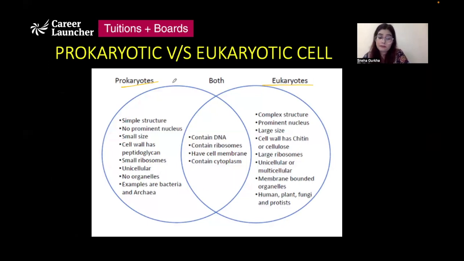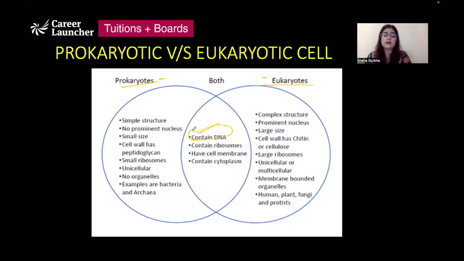So prokaryotes and eukaryotes. Prokaryotes have a very simple structure. They are small in size. They are mostly unicellular. They do not contain any organelles. They do not have a well-defined nucleus. And examples are bacteria. Eukaryotes have a complex structure. They have a well-defined nucleus. They can be unicellular or multicellular, and they have membrane-bound organelles present inside them. Example, plants, animals, etc.